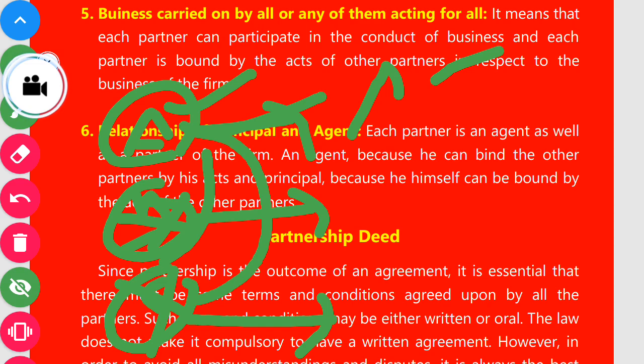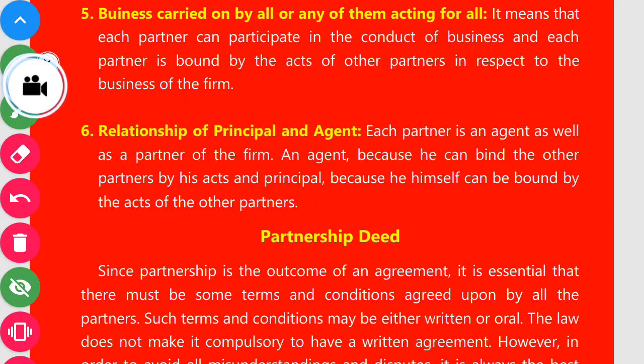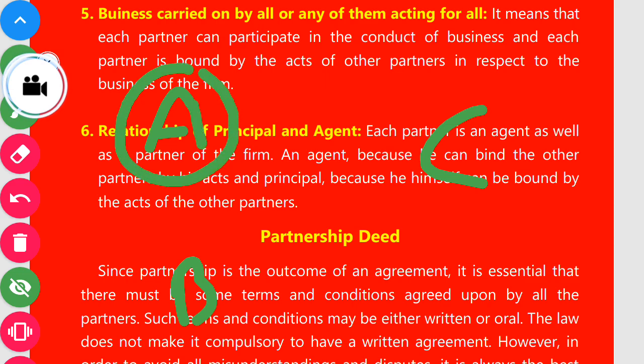Try to understand with an example. A, B and C are three partners. Suppose Mr. A makes an agreement for purchasing goods from a third party.